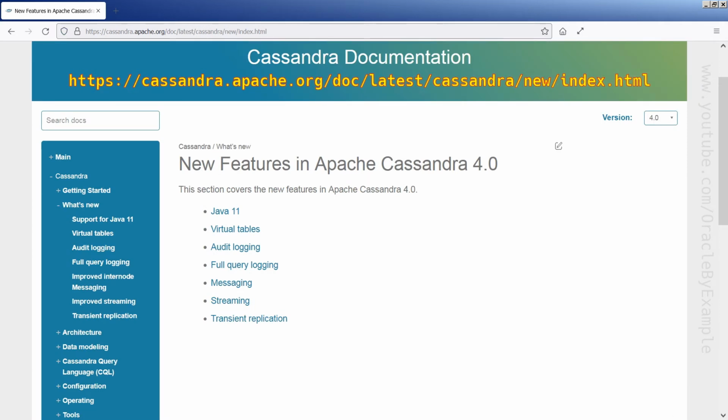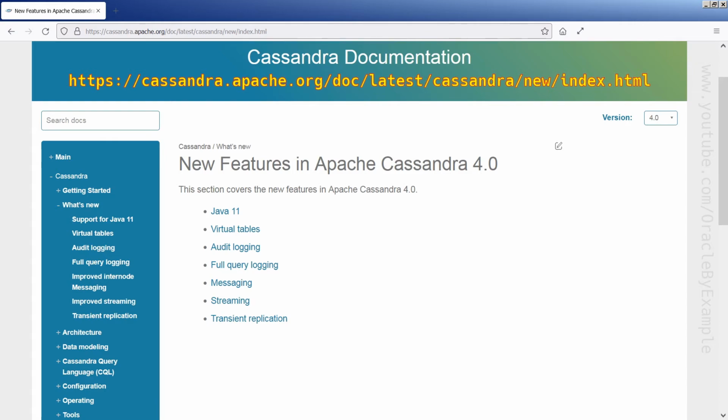There are many new features introduced in Cassandra 4.0 and according to the documentation, these are a few of the important new features. First thing in the list of new features is support for Java 11. Cassandra 4.0 is now officially tested and certified on Java version 11. As mentioned earlier, I am already running Cassandra 4.0 on Java 11.